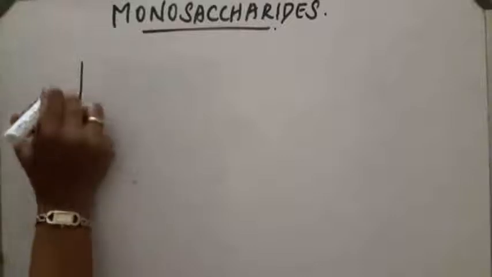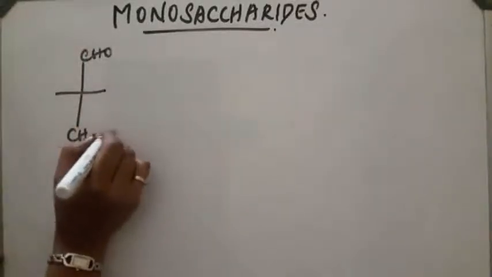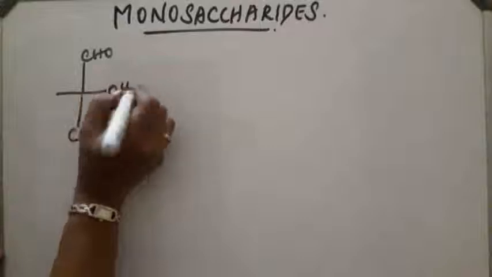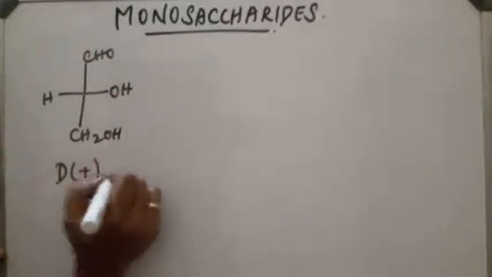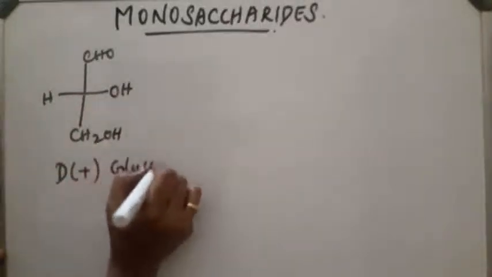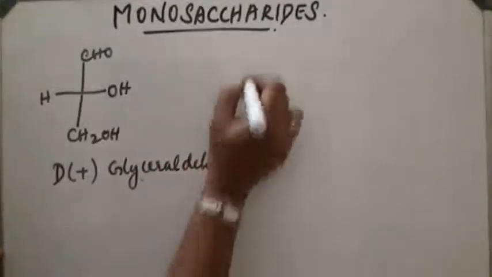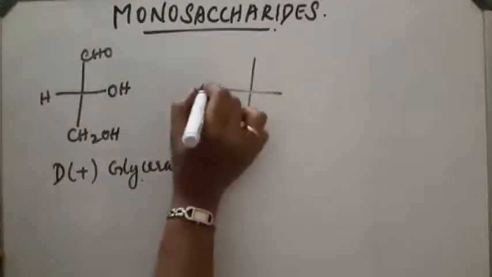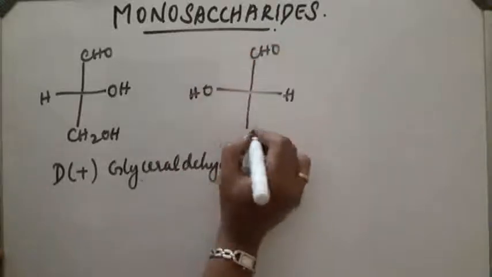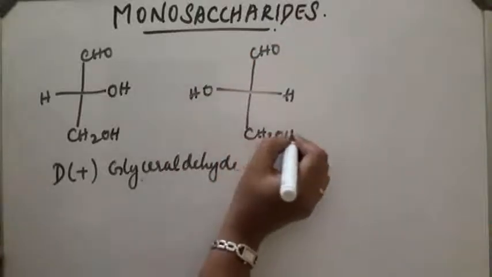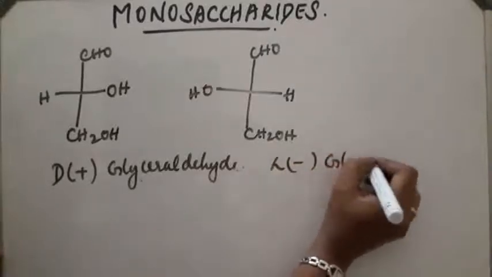Like this, CHO, CH2OH. If the OH is on the right, it is called D-glyceraldehyde. For the next isomer, the OH is on the left, so this is called L-glyceraldehyde.